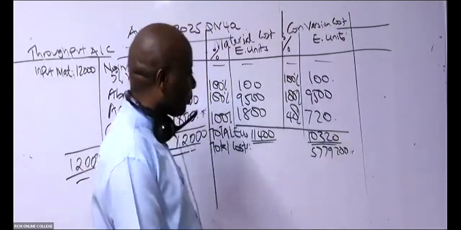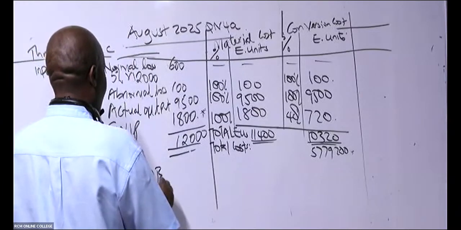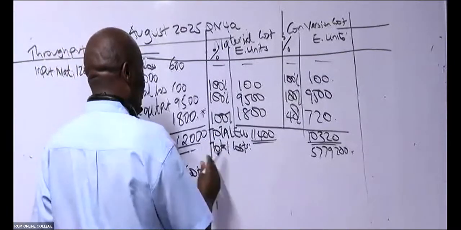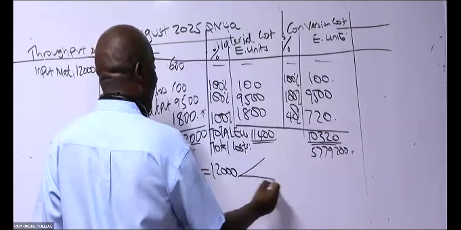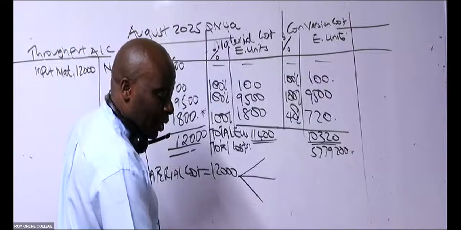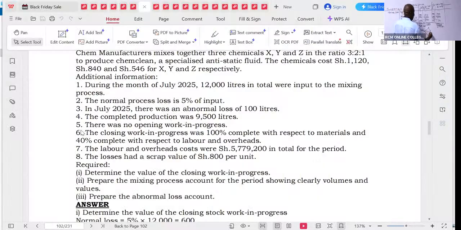So material cost, I'll just do it here. Don't write it here because I shall continue. You know the procedure. The total quantity was 12,000, divided into three chemicals, X, Y, and Z. And the ratio there is 3:2:1. So giving us how many components in total?